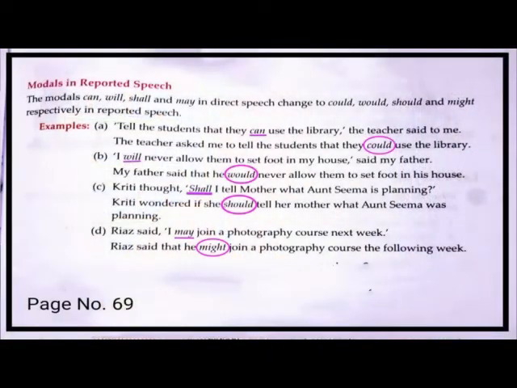See these examples which appear on page number 69 of your language book. The first sentence, tell the students that they can use the library, the teacher said to me. This sentence is in direct speech. Now when we convert it into indirect, it will become like this. The teacher asked me to tell the students that they could use the library. Can is changed into could.